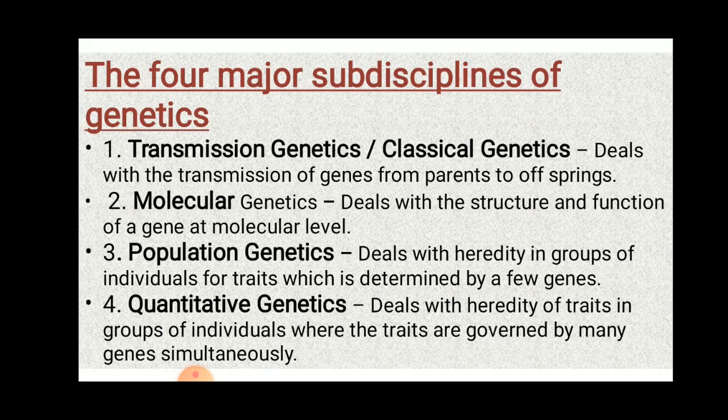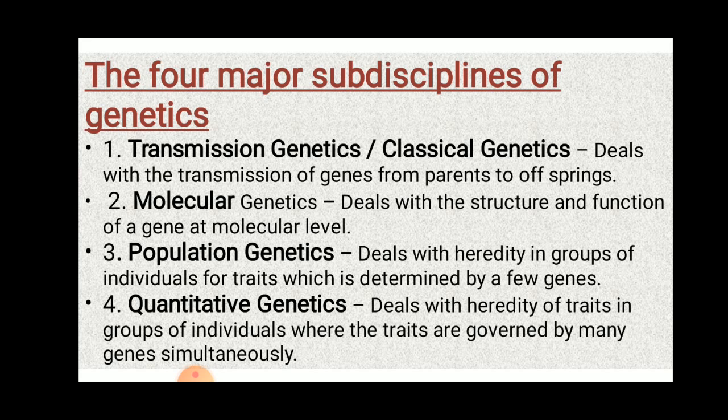The four major subdisciplines of genetics are: first, transmission genetics, otherwise called classical genetics. It deals with the transmission of genes from parents to the offspring.